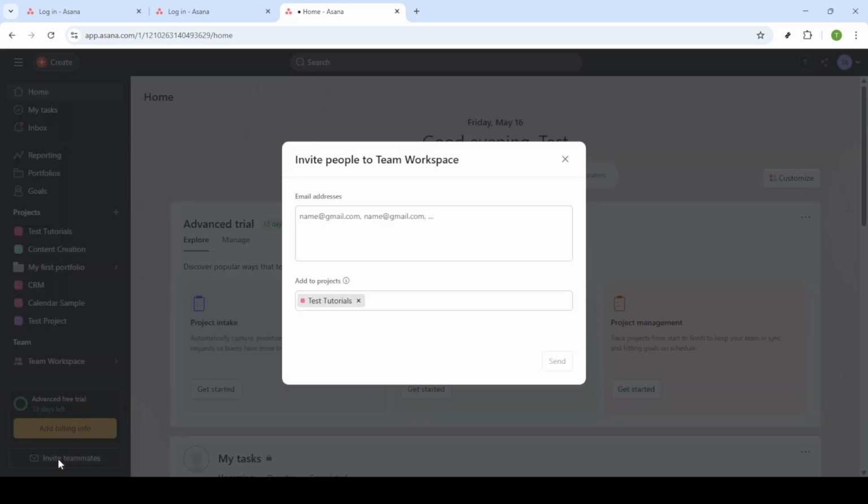In addition to inviting from the home page, there's another way. Have a look at the bottom left corner of your Asana screen. You should see an Invite Teammates button. Clicking it opens a similar process where you can enter the email address of your new team member, select any project they're needed for, and hit Send. This alternate method offers the same functionality, just from a different part of the interface.